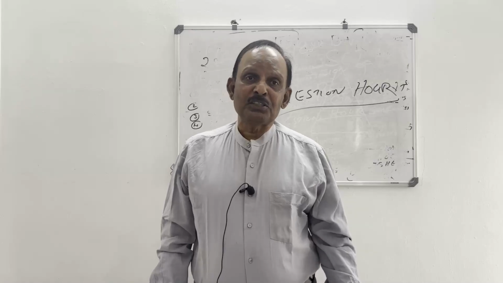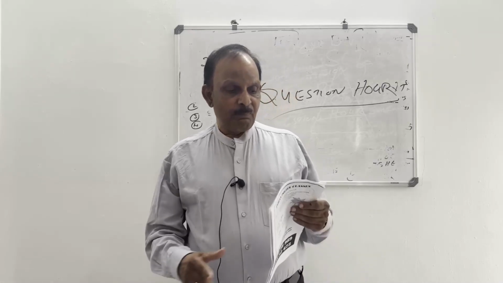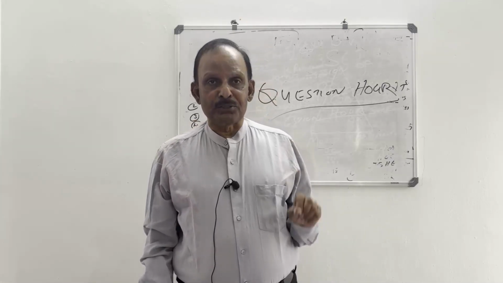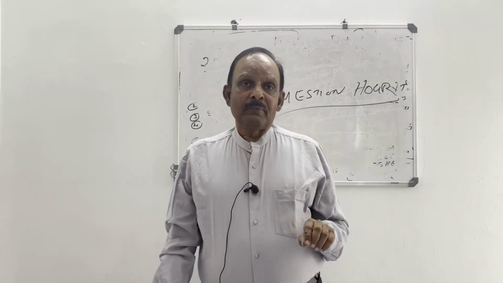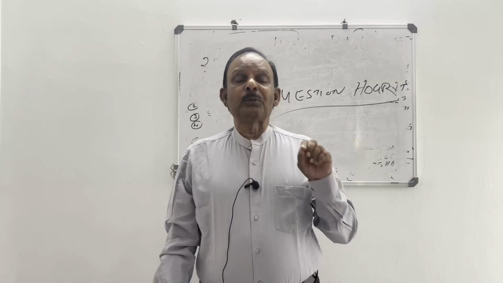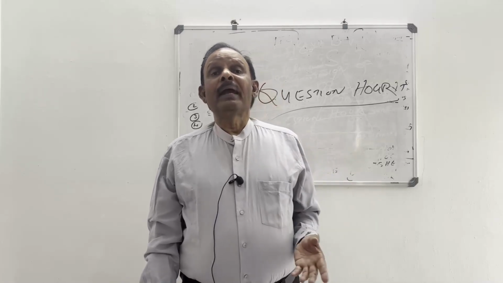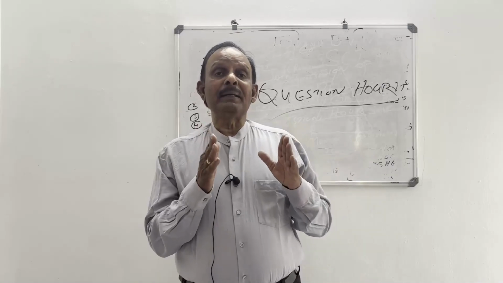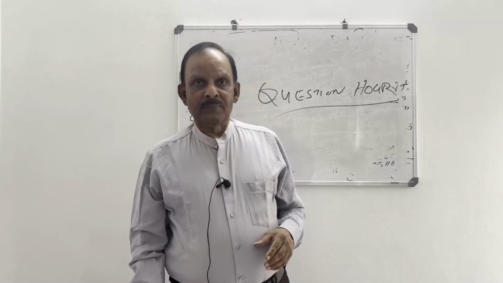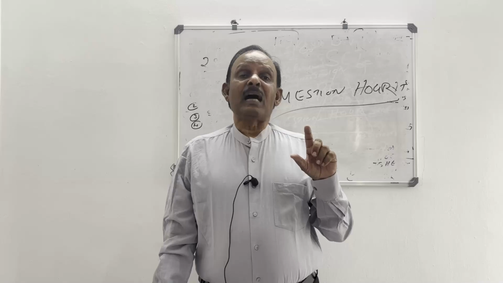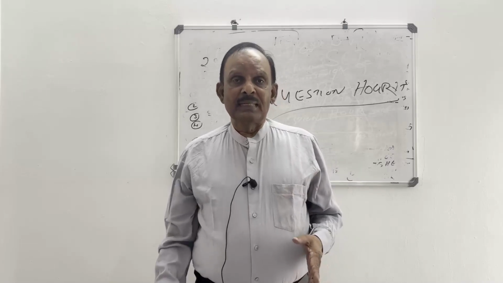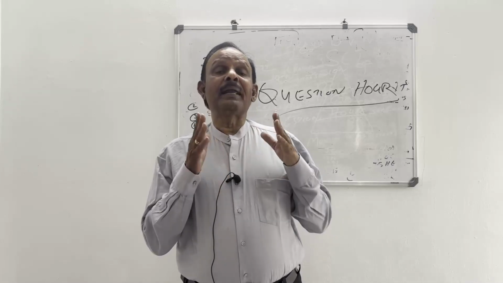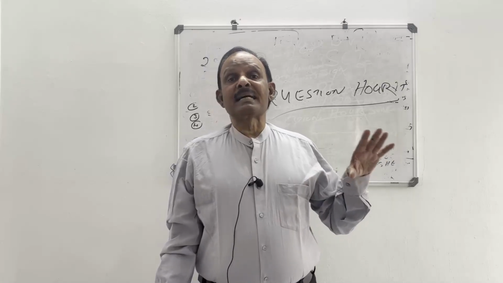For example, the first question I am asking you is, which amendment of Indian Constitution provides that a governor can be appointed for 2 or more states, or a high court can be established for 2 or more states? Which amendment provides for this? The right answer is the 7th Amendment of Indian Constitution. The 7th Amendment was passed in 1956 during the period of Jawaharlal Nehru as the Prime Minister.